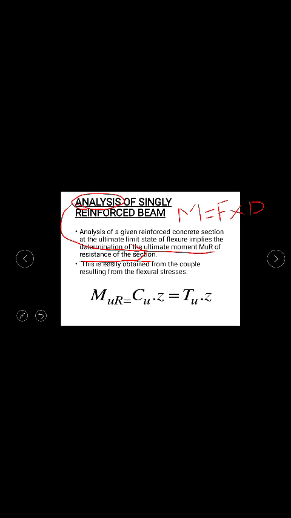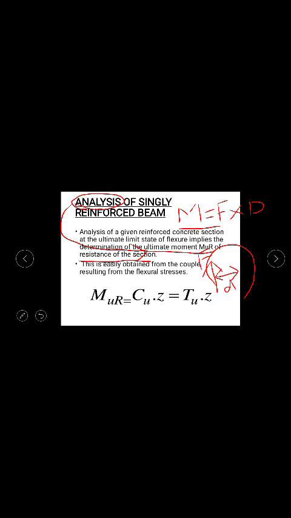This is the distance which is actually making the rotation. About a certain point, you have to consider this distance. If this is the force, you have to find out the perpendicular distance. The perpendicular distance multiplied with the force will give you the moment, because it will create a rotatory motion. It will rotate about this point. So moment is force into distance, the basic definition of moment which you have learned in your engineering mechanics.